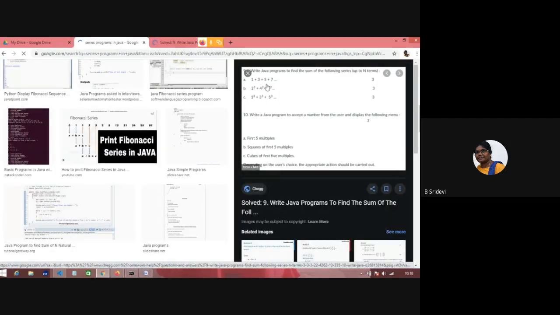Series problems look like this: 1 plus 3 plus 5 plus 7, 2 square plus 4 square plus 6 square plus 7. Okay, 1 cube plus 3 cube plus 5 cube in that way. Okay, we'll solve this one and we'll solve one more.